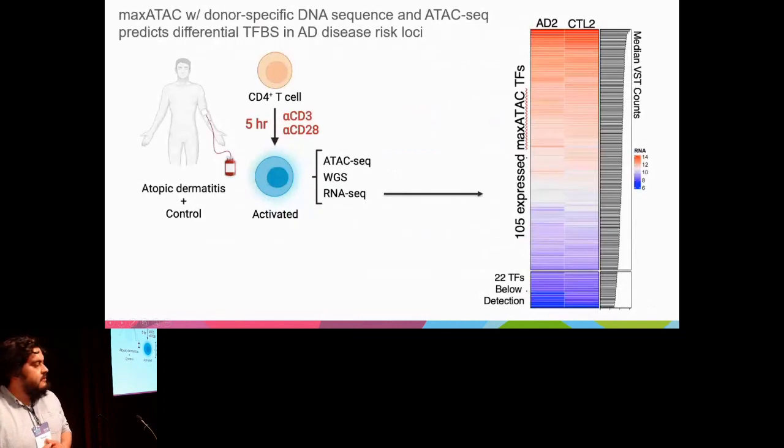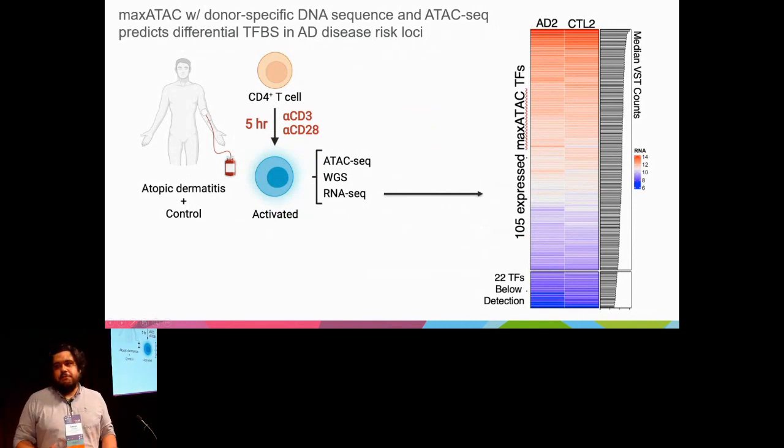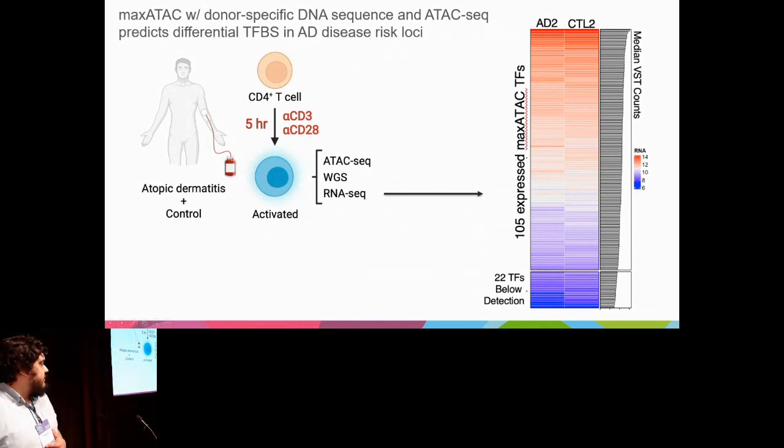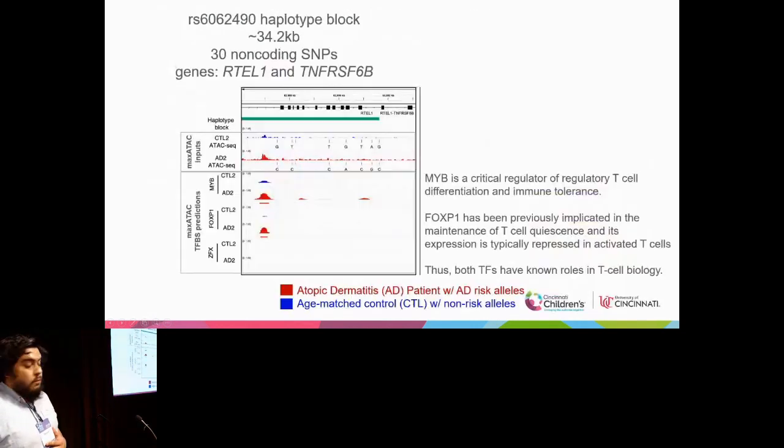And so we used the RNA-seq data from these patients to identify 105 transcription factors that were minimally expressed in these CD4 T cells.